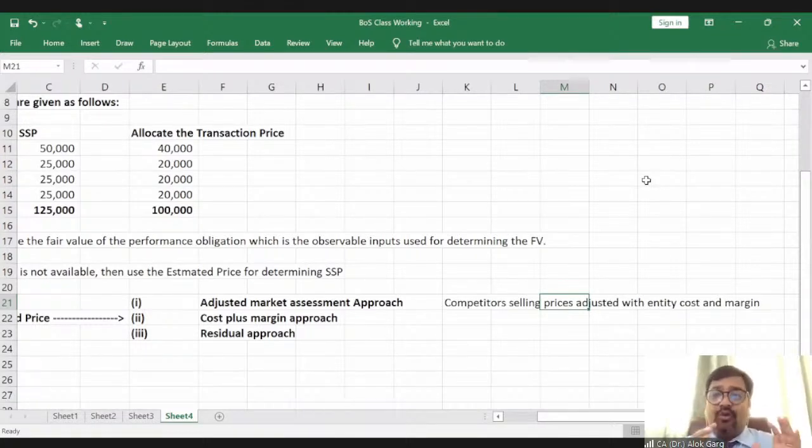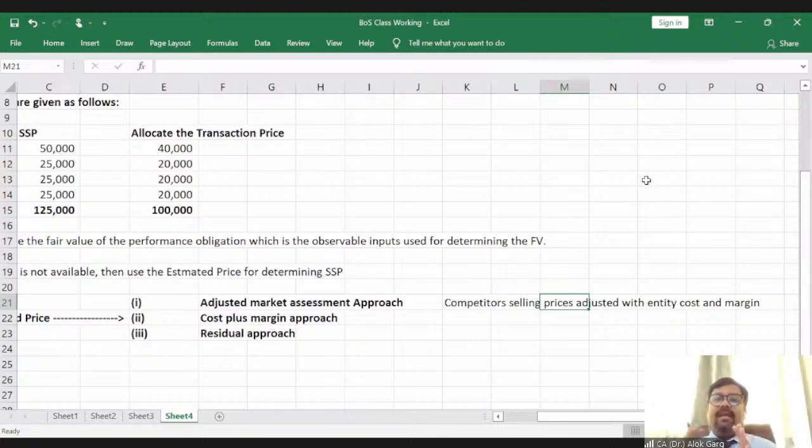Of course there is a cost in India, and I'm expecting X% margin. So if I adjust my cost and margin from that 1 lakh rupees of fair value, it will give me a price as per the adjusted market assessment approach. For example, taking this product from US to India will cost around 1 lakh rupees, and that product is selling in the US market at 5 lakh rupees. So what could be my fair value? It could be 6 lakh rupees, right?